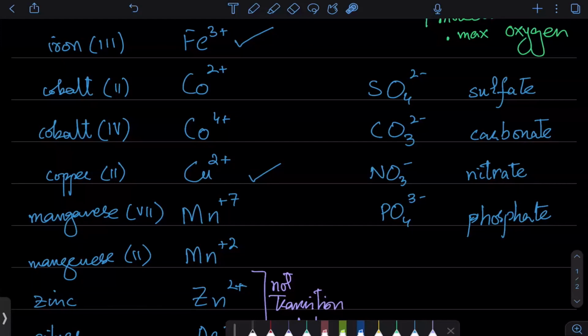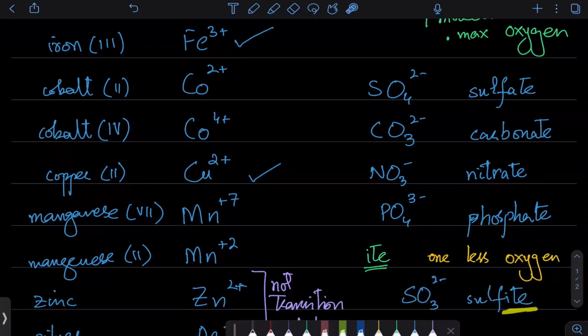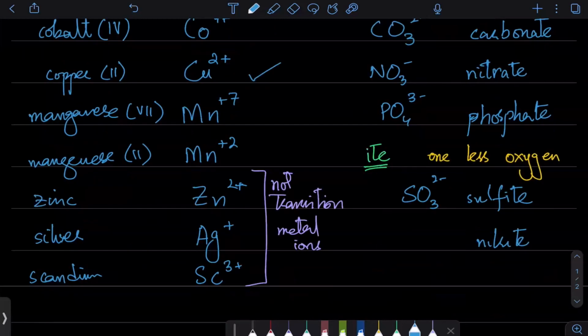Now there will be cases where you don't have that, so अगर इसमें SO4 में 4 oxygen है charge. Notice that it has to have a charge. It is only when it has a charge that, so it has SO4, this is SO3. Similarly, you can get nitrite which is simply 1 less than this. So try to figure out क्या होगा वो. What will it be? NO2 with -1 charge. ये NO3 के साथ है, वो NO2 के साथ होगा.